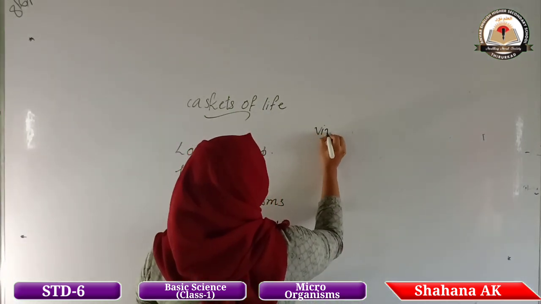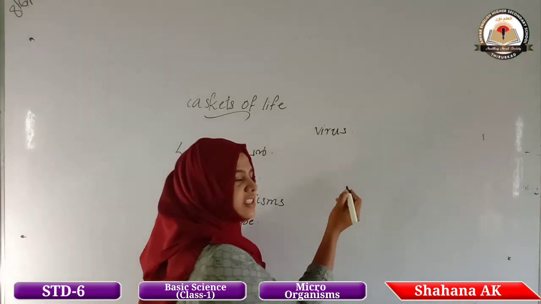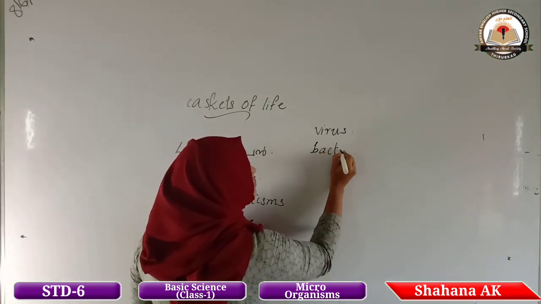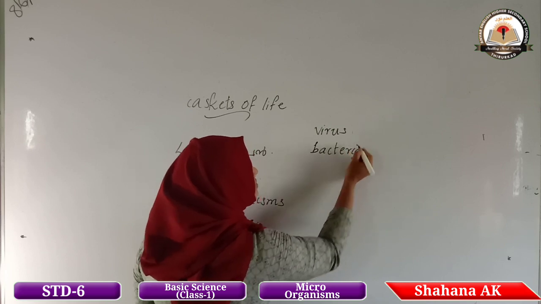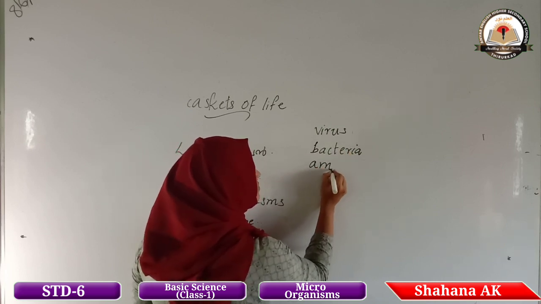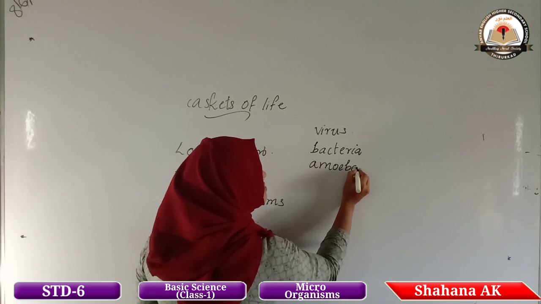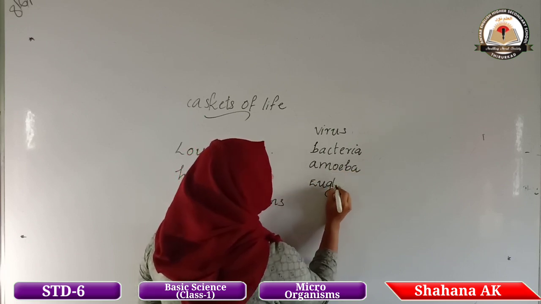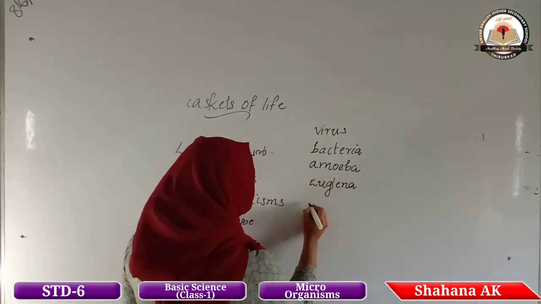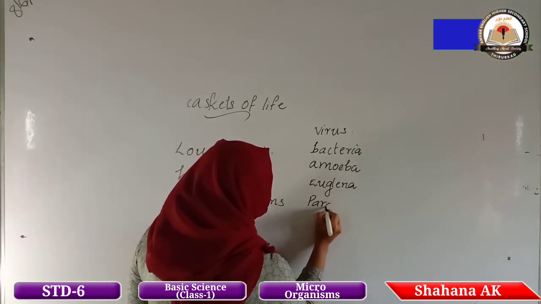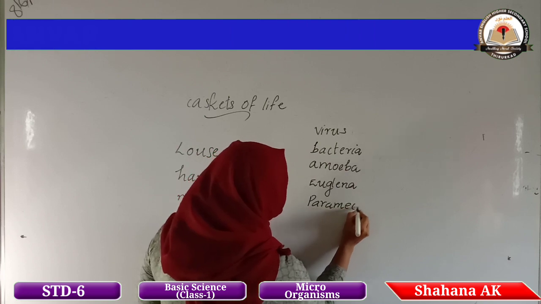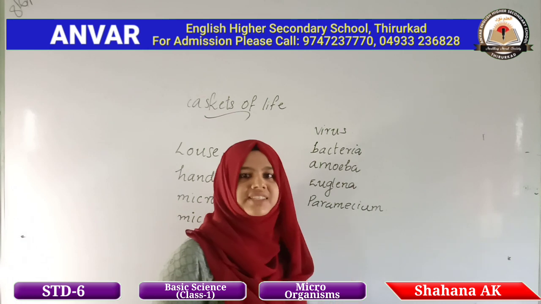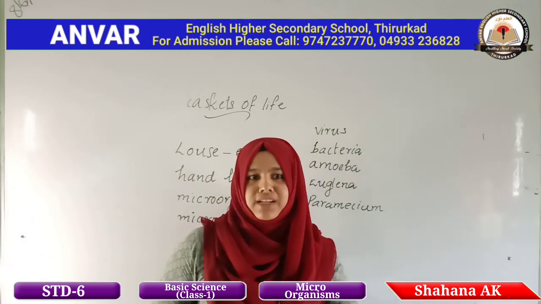First one virus, then bacteria, amoeba, then euglena. So these are some examples of microorganisms.